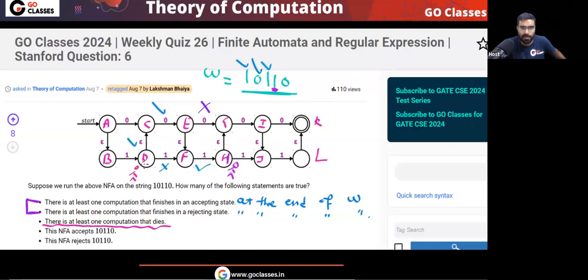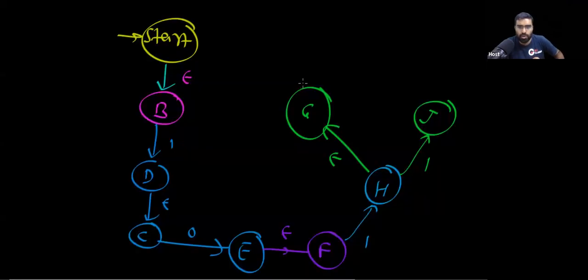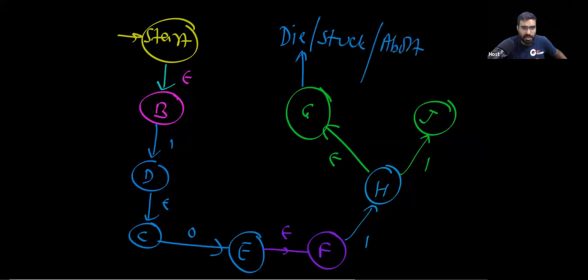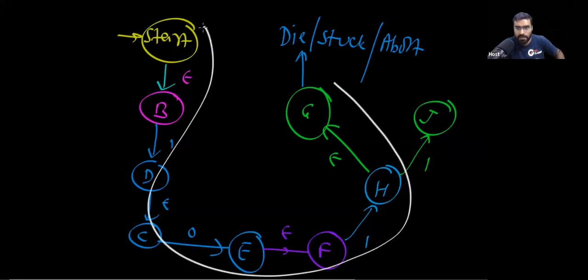Now from G, what will happen? Tell me, in this state G, is there any move possible? There is no move possible. Yes or no? So in this state you are stuck, or you can say you die. This computation dies. Abort. So please look at this computation. This computation dies.